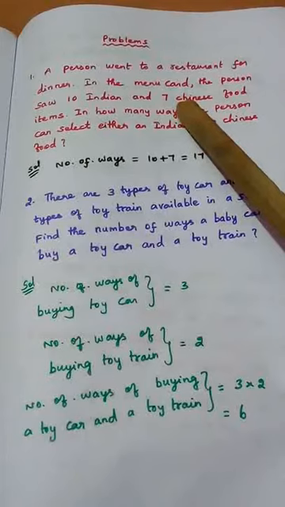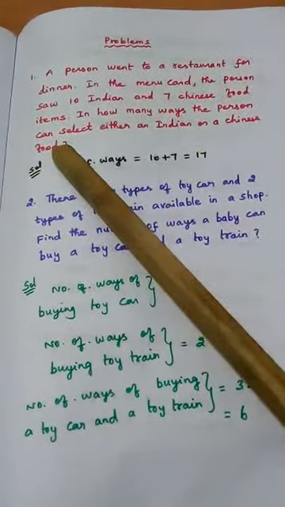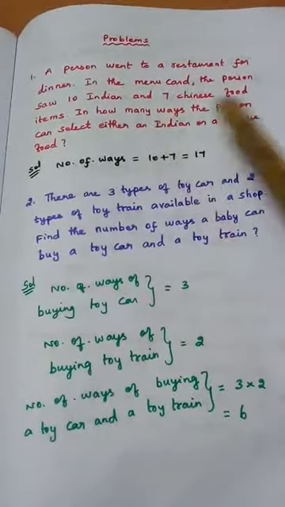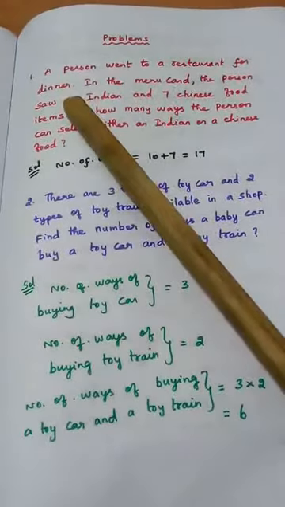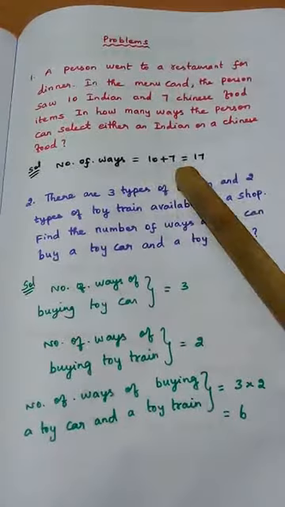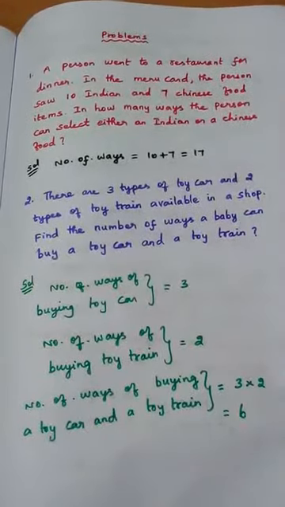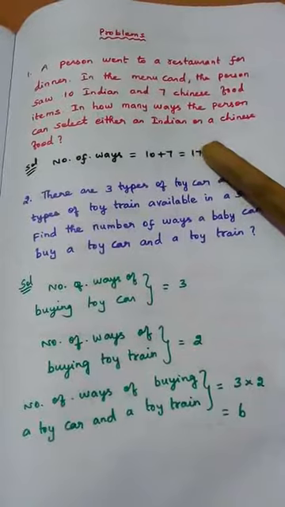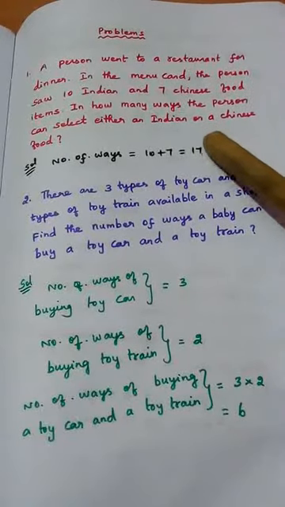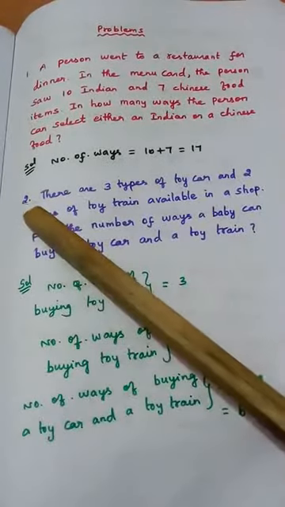But he can select either an Indian or a Chinese food. It is not compulsory that he has to select one and one. No, he has to select any one food. So how many options are available? 10 and 7, so 10 plus 7. 17 options are available for the person to order any type of food, either Indian or Chinese. So the total number of ways of selecting the menu is 17. Try to understand, and we will go for problem number 2.